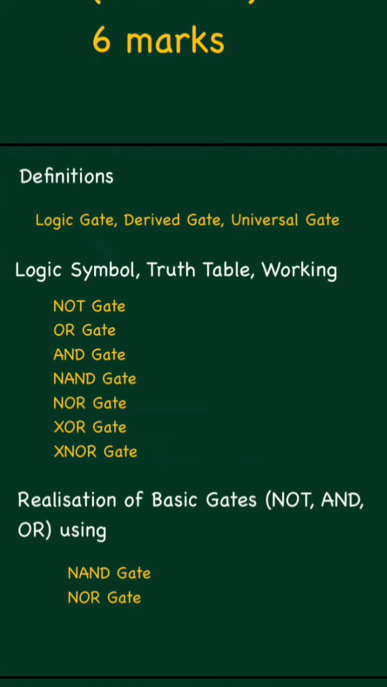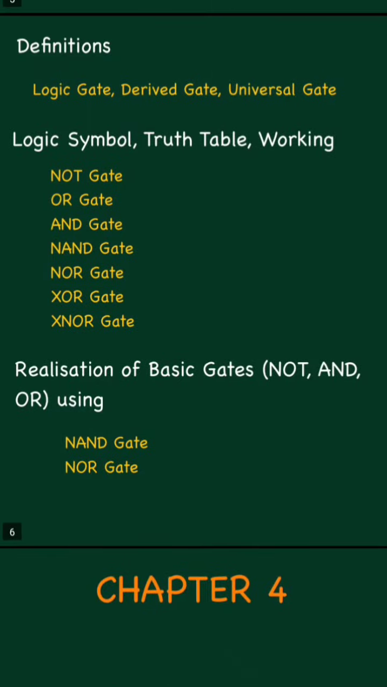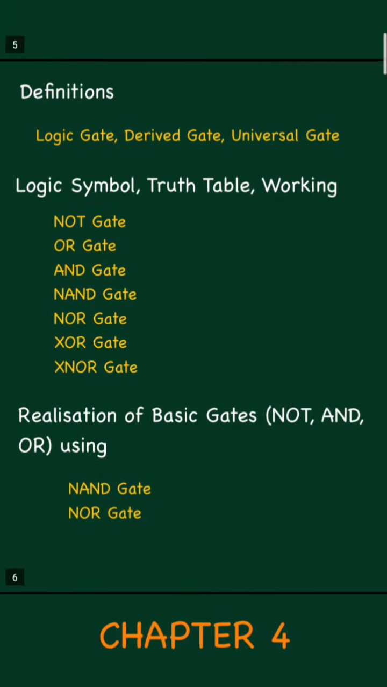Okay, and NOT gate, OR gate, AND gate, NAND gate, NOR gate, XOR gate, XNOR gate. All these gates you must specify by using its logic symbol. You have to write its notation, and then truth table along with working condition. That and all you have to learn. And realization of basic gates, very very important question.